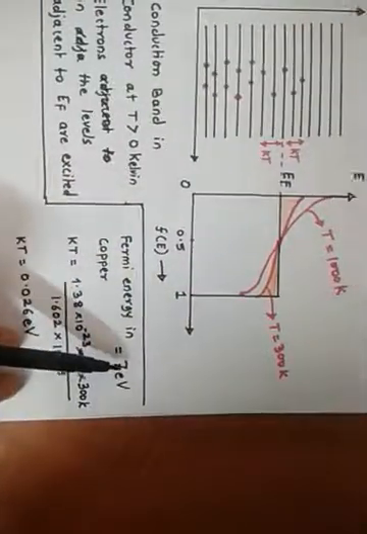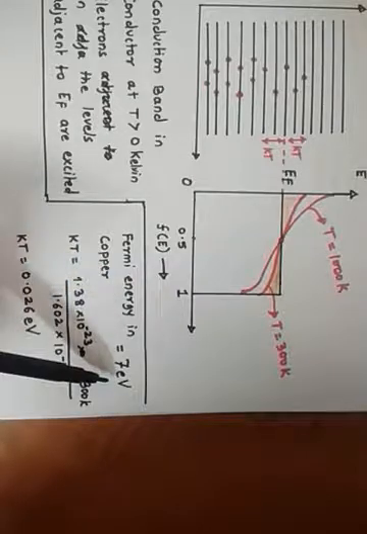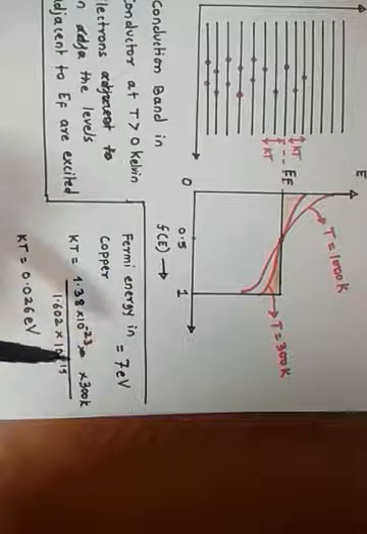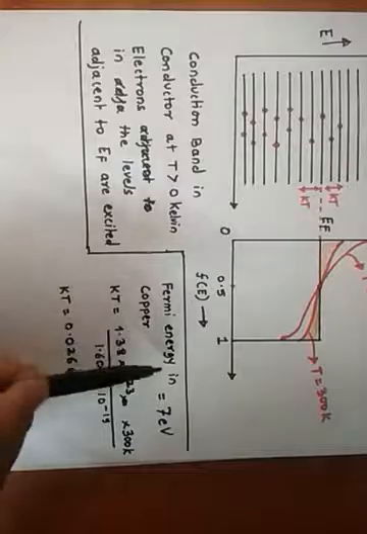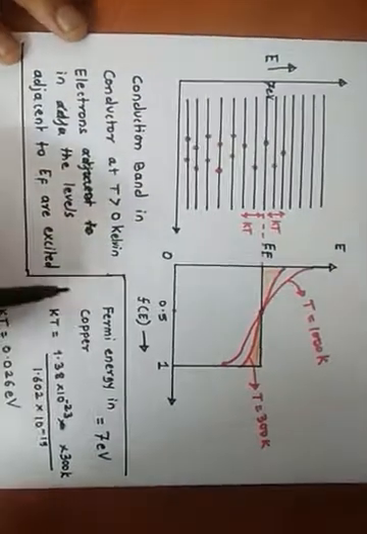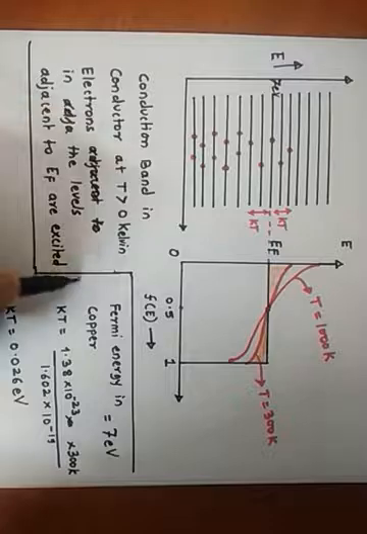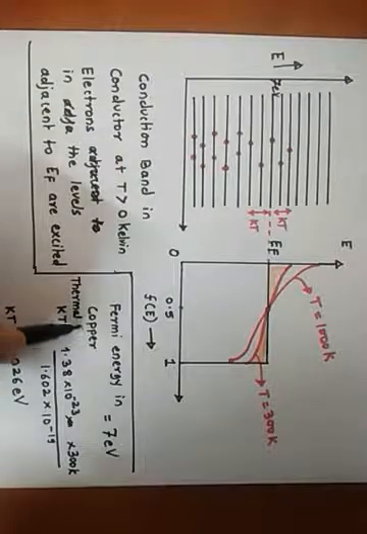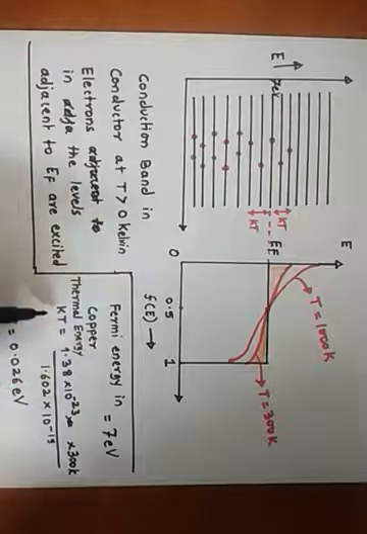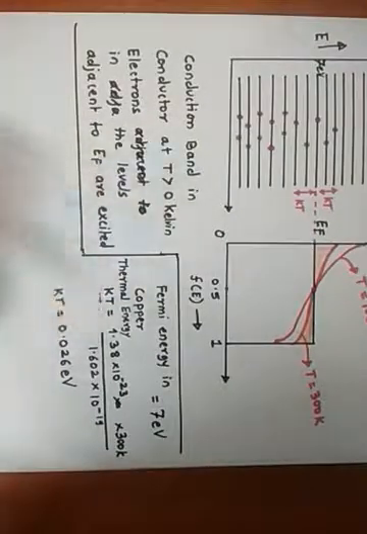There is a rough estimate. If you estimate in the case of copper, the Fermi energy is of the order of 7 electron volt, so let us say the levels are filled up to 7 electron volt. And when you heat any metal, the thermal energy gained by an electron is equal to kT, the product of k and T.